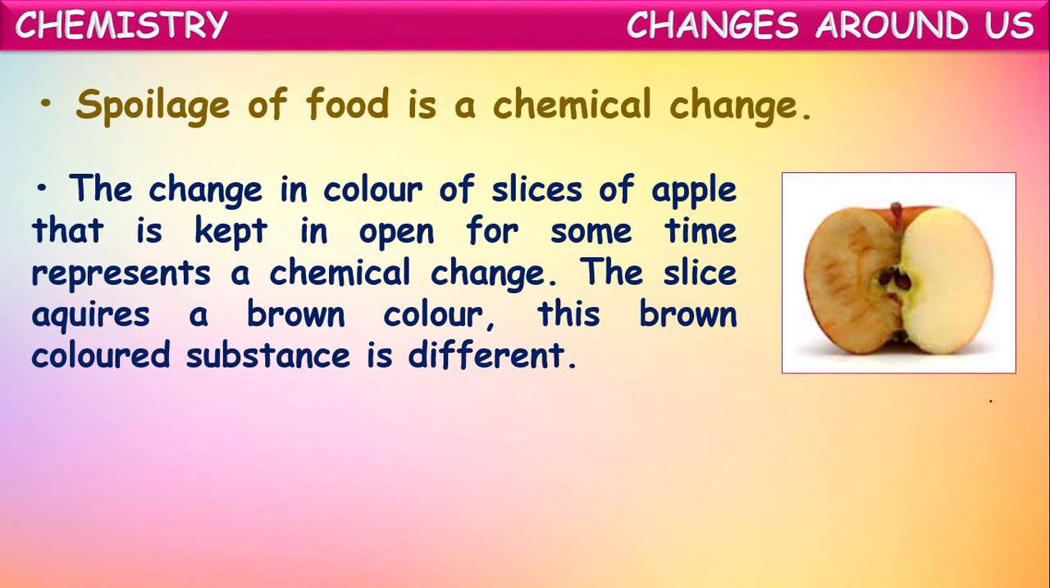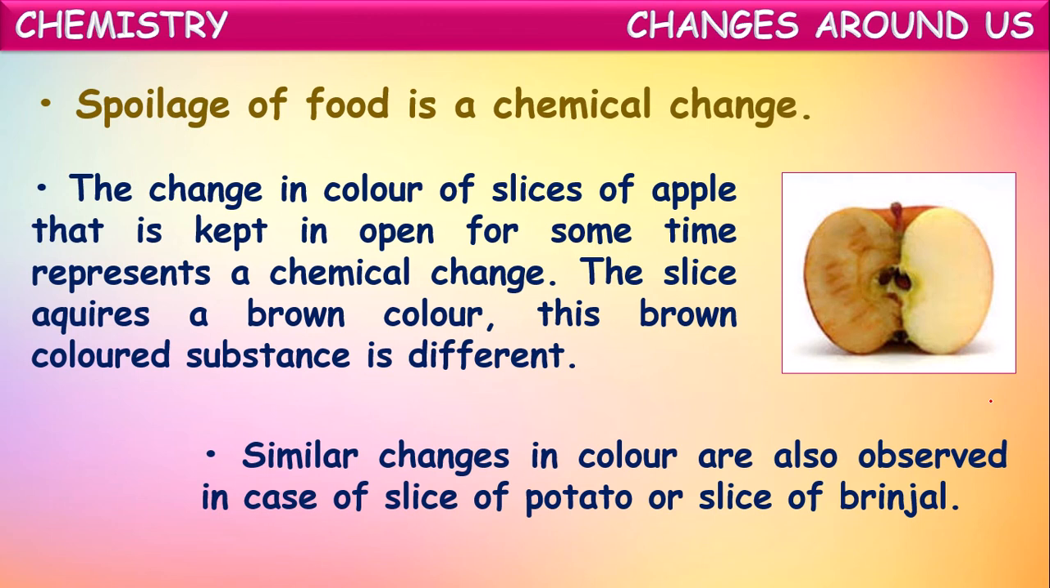This brown colored substance is different from the original substance of that apple, because the molecules in that white color substance slowly react with the atmospheric air and form a new substance which is seen in brown color. So we can say it is a chemical change.